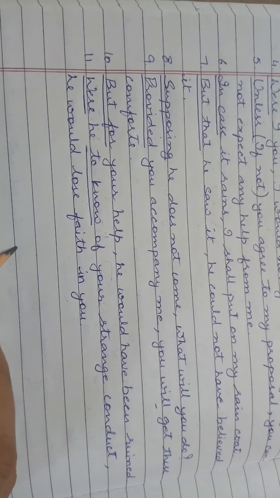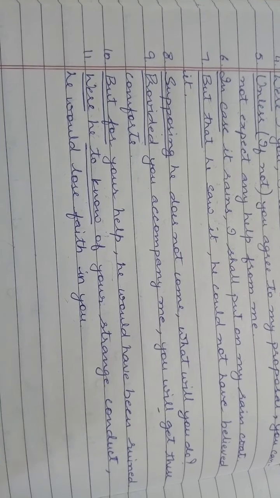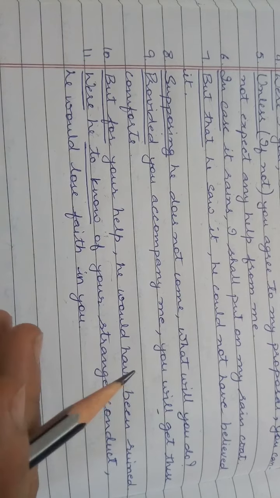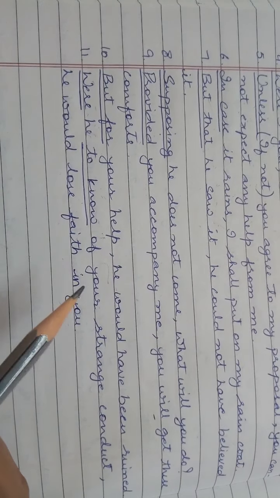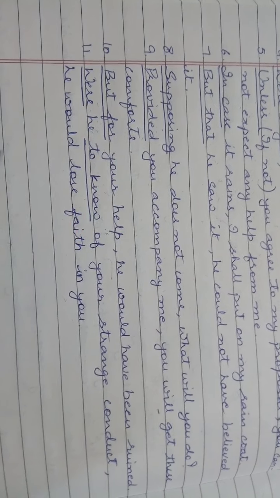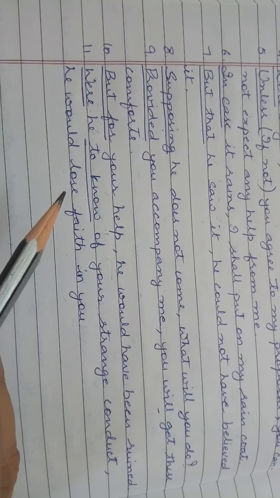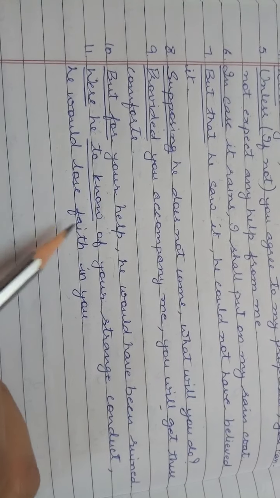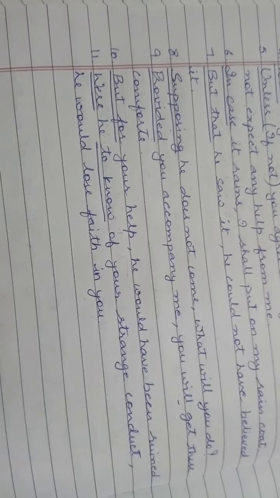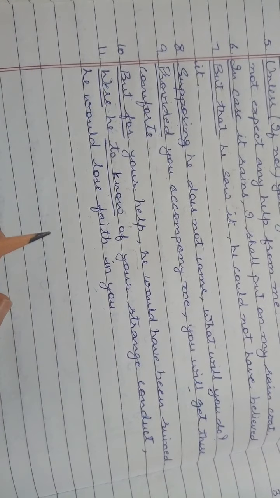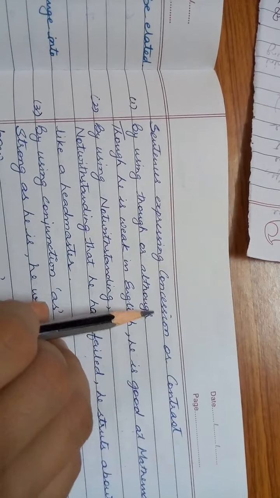Write all these sentences in your notebook and go through them so that you come to know how a particular sentence is constructed if any of these conditional conjunctions are given to you. Right, children? Okay, the next type of sentences that we have to do are the sentences expressing concession or contrast.